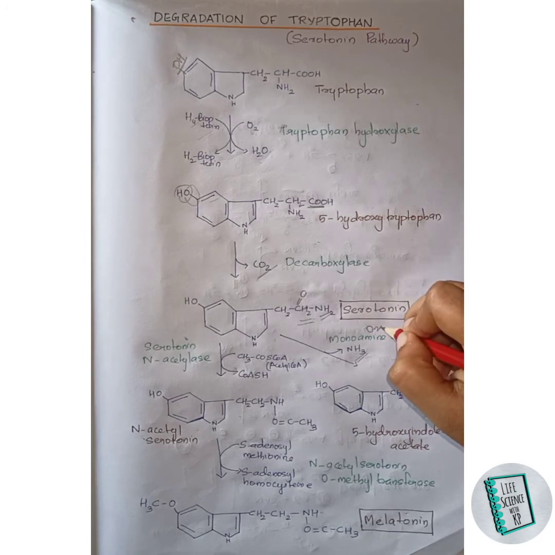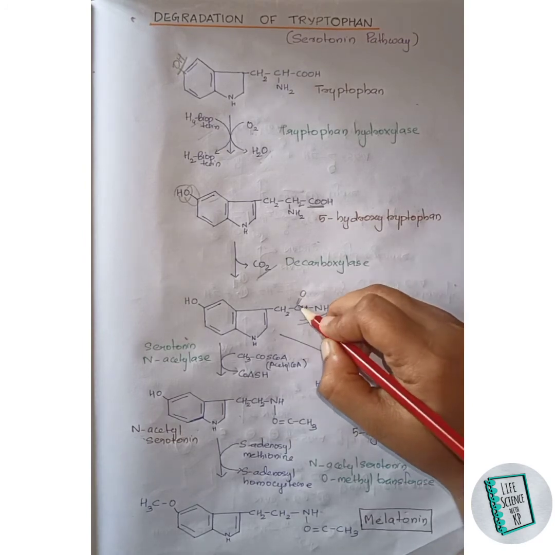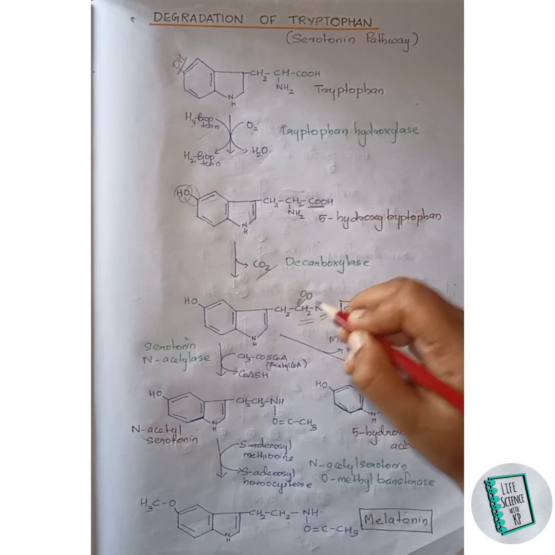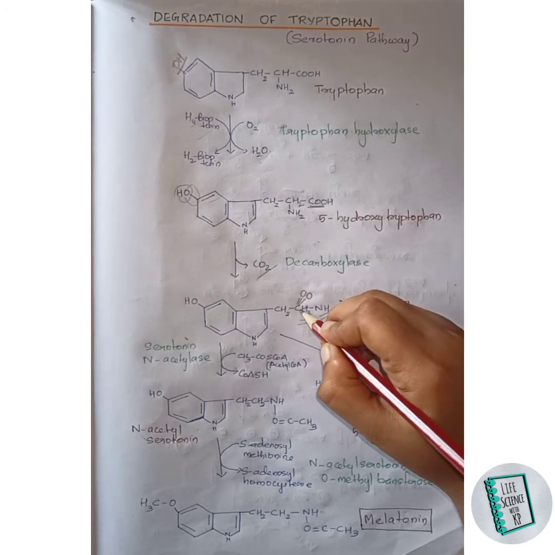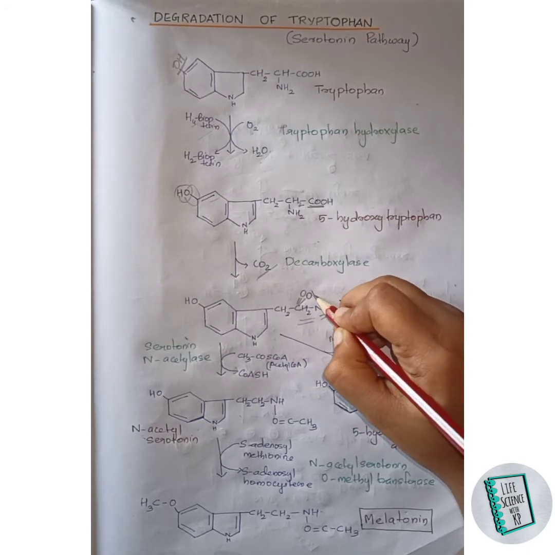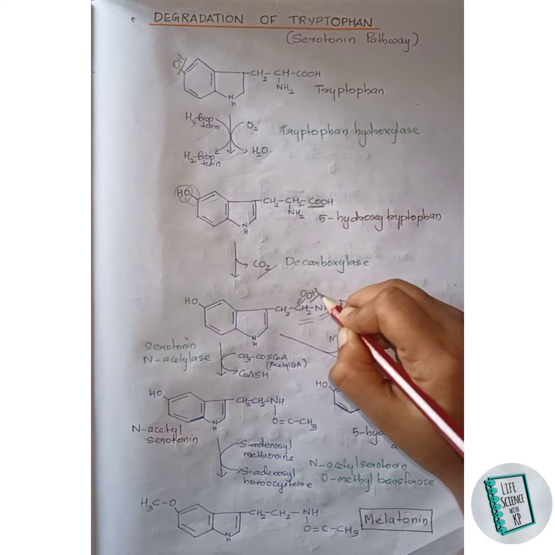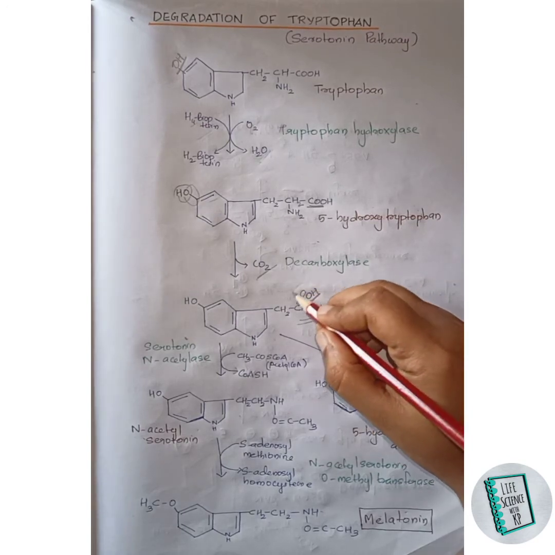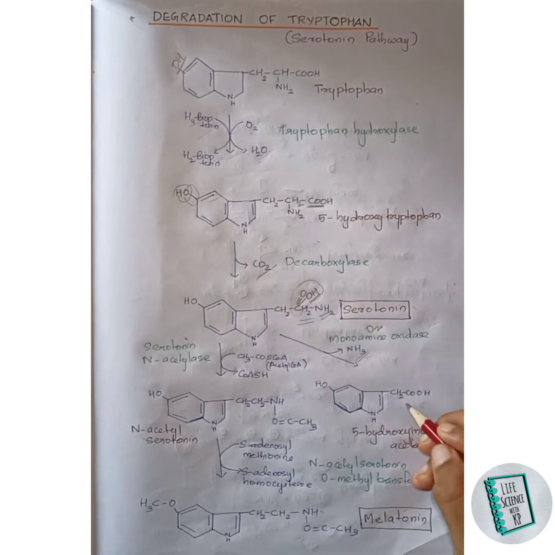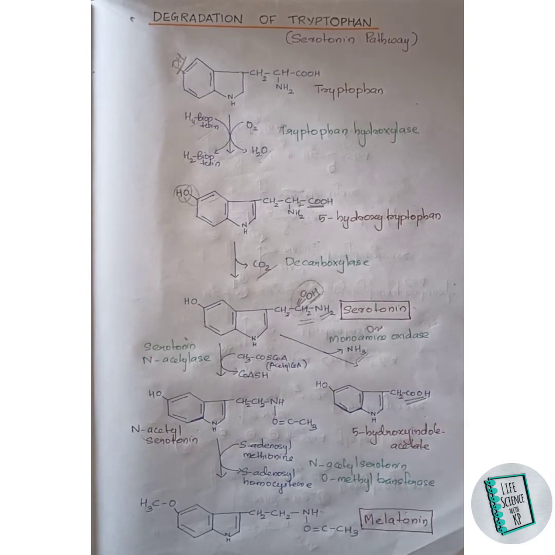Then the other oxygen left here attaches with this carbon and forms a single bond O there. Then the hydrogen attached with this carbon attaches with this oxygen and forms an OH group. Thus the COOH group is formed, and it is shown here. Thus 5-hydroxy-indole acetate is formed. Now let us move on to the melatonin synthesis pathway.